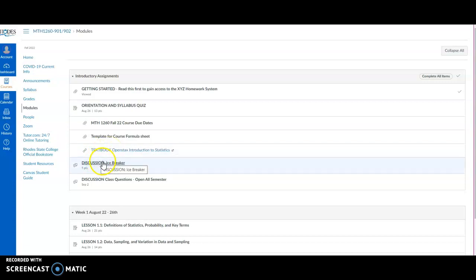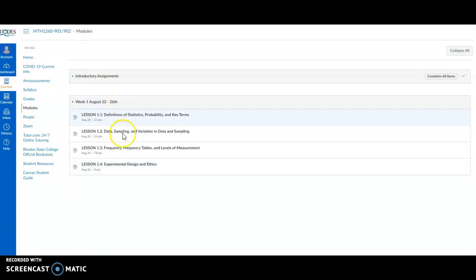We have discussion boards in the course. This first one here is an introduction to your classmates. You need to provide just some general information about yourself so you can meet some other people in the class. I don't have it posted yet, but I will have an introduction to myself also, so that'll be linked here. And this last discussion board is for the whole course. If you run into any questions, feel free to share them there or just send me an email.